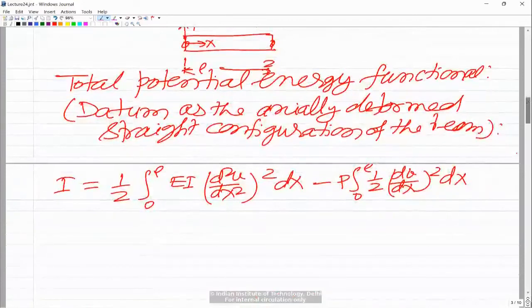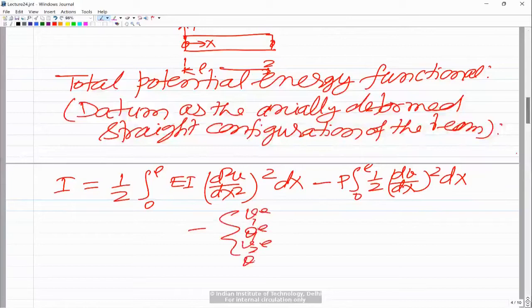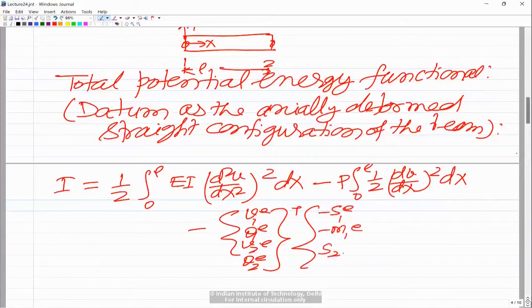In addition to this, of course, you will also have to account for the internal forces acting on the left and the right end. So that will be minus, and then we will have v1e, theta 1e, v2e, and theta 2e transpose into the shear force at the left end, so minus s1e for the element, the bending moment at the left end, and the shear force at the right end, and the bending moment at the right end.